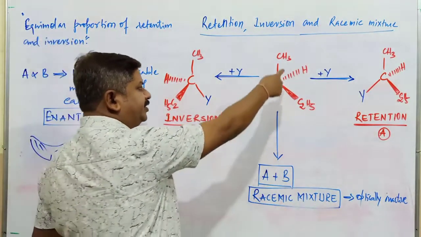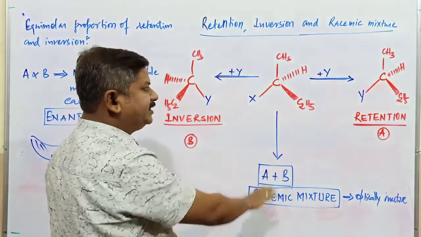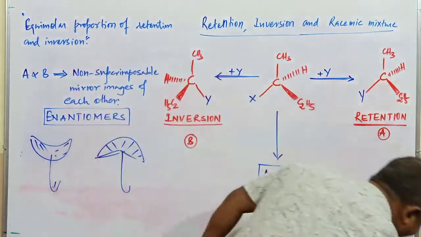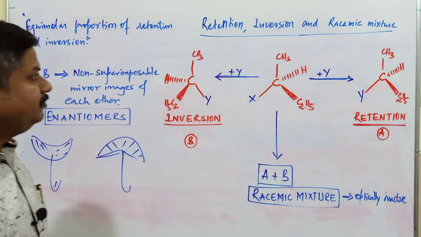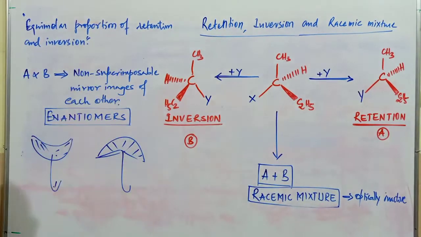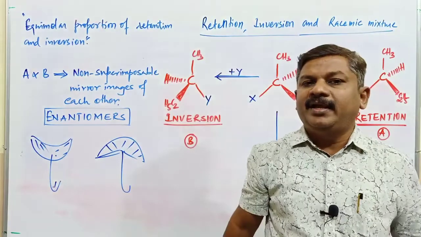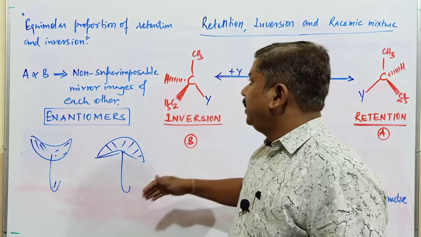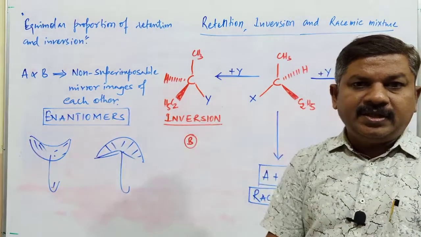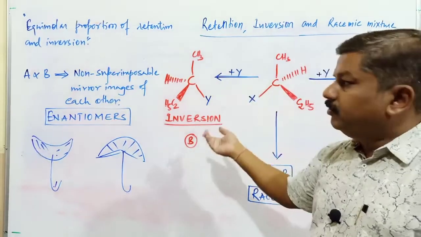Here I have explained by taking one common example which is mentioned in NCERT. So this is a very important point: retention, inversion and racemic mixture. At the time of discussion of SN1 and SN2 mechanisms, we'll come across retention and inversion. I'll just mention when it is called retention and when it is called inversion.